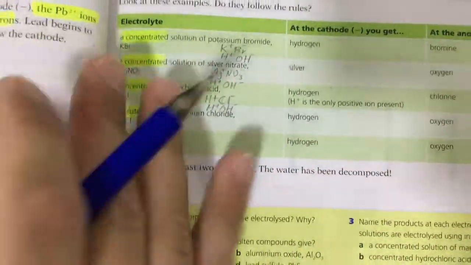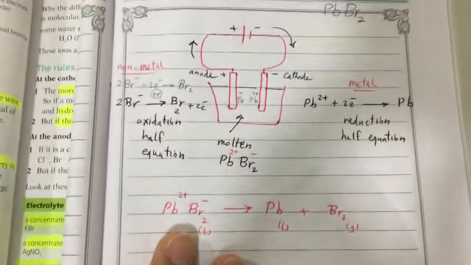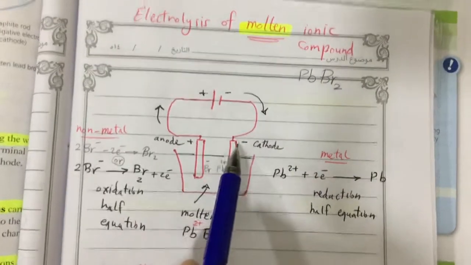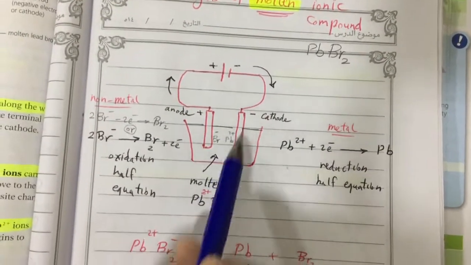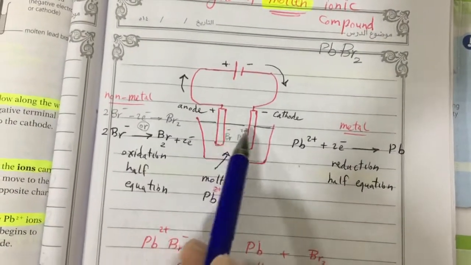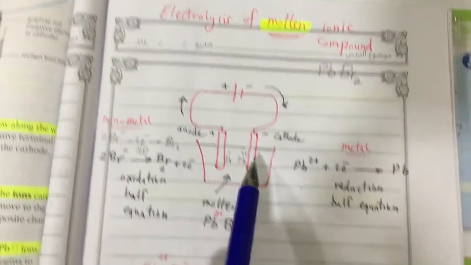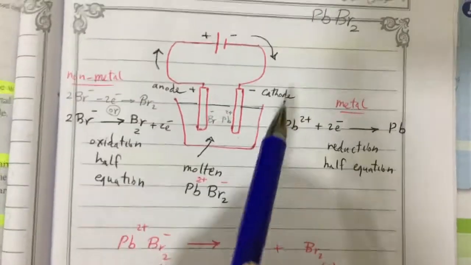To understand better what happens in electrolysis, here are the basics of electrolysis. In electrolysis, we use rods or electrodes like these. These electrodes are made of graphite or platinum, because graphite and platinum are inert, so they will not react with the electrolyte.